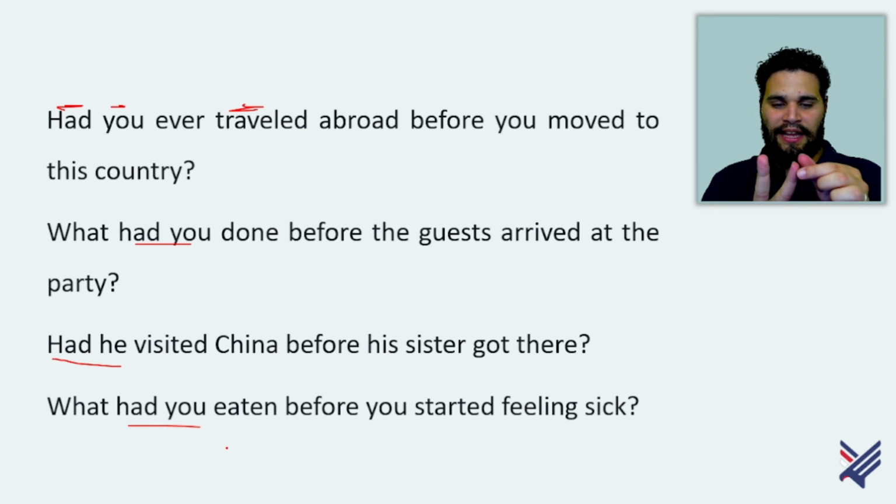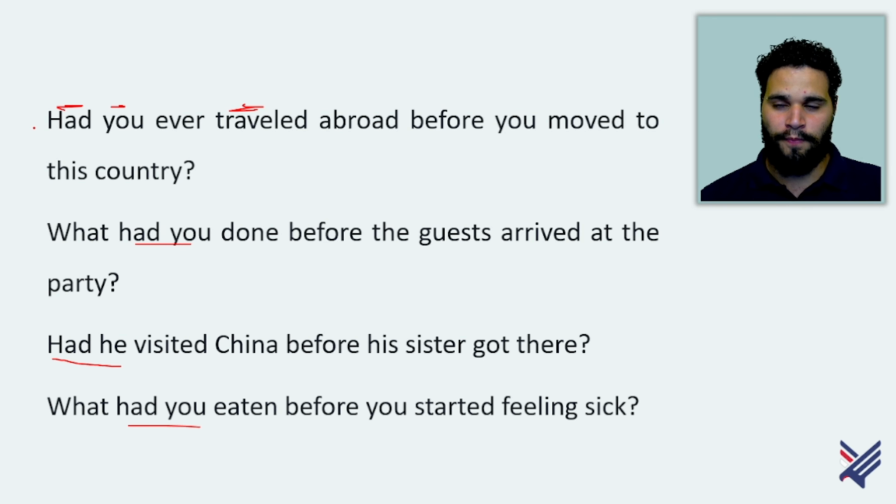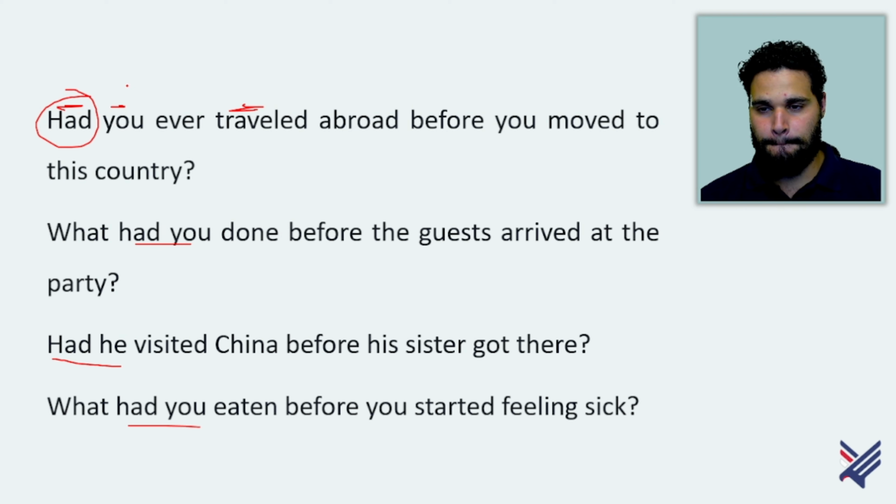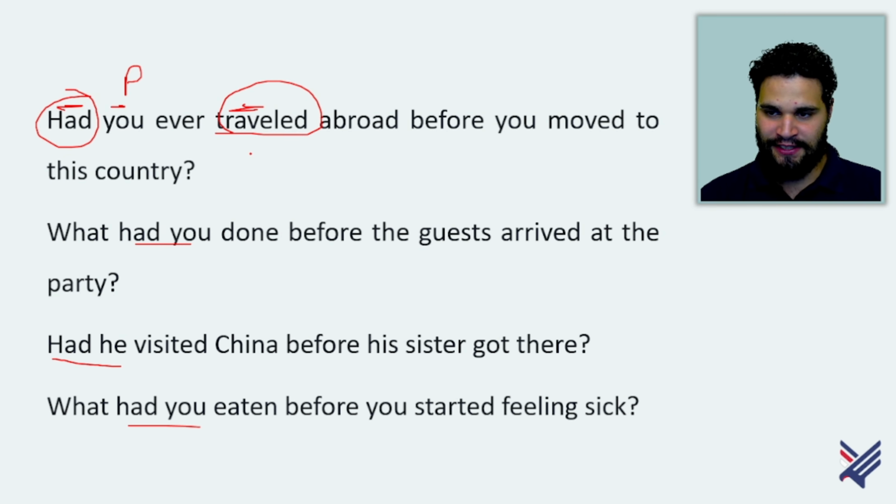You just need to place the subject and had in a position that is completely the opposite from affirmative sentences. So, had, person, and the main verb in the past participle. Had you ever traveled abroad before you moved to this country? What had you done before the guests arrived at the party? Had he visited China before his sister got there? What had you eaten before you started feeling sick?